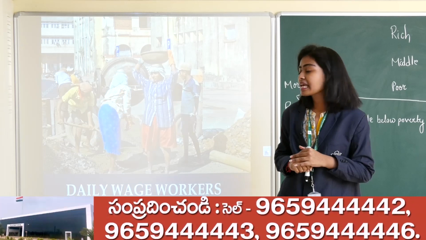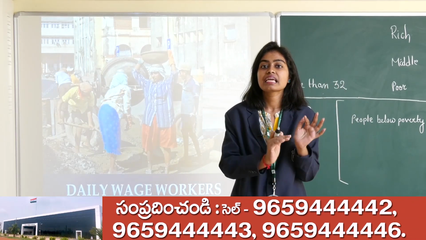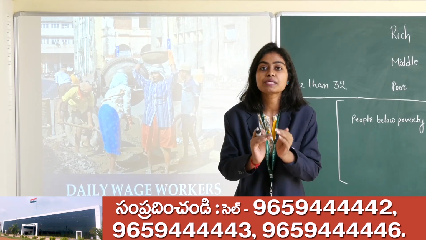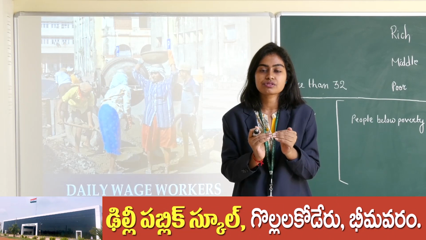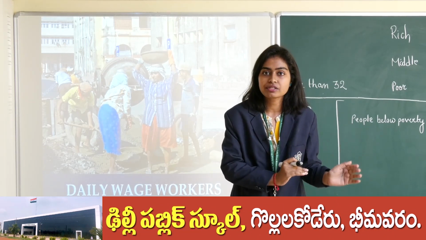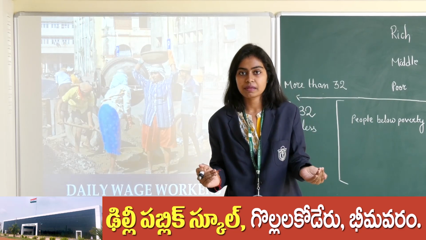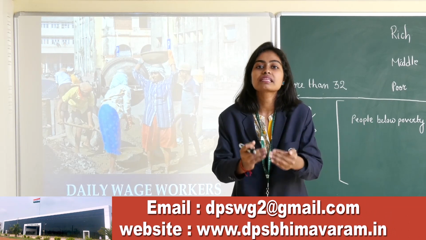Next, the daily wage worker. This one also I have explained. Daily wage workers means the people who are paid on a day basis. Every day if they come to work, they will get their payment, or else they will not get their payment. It means they don't get their payment on a monthly basis.